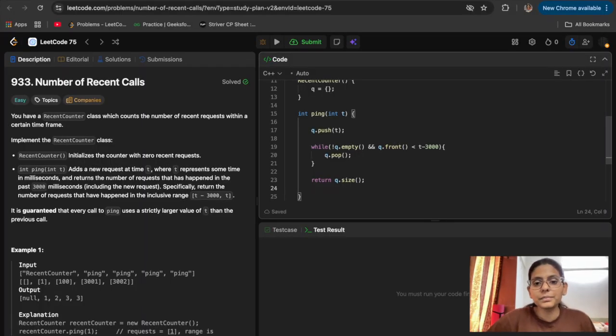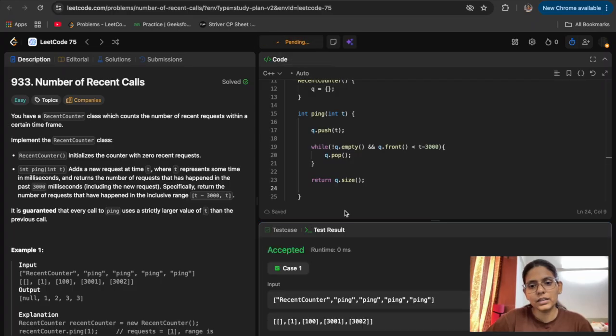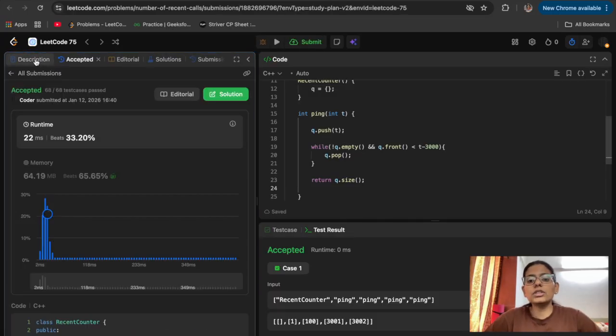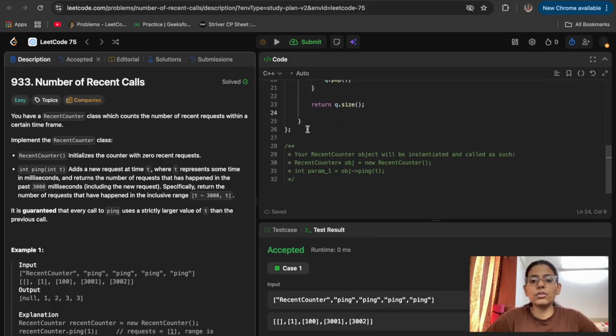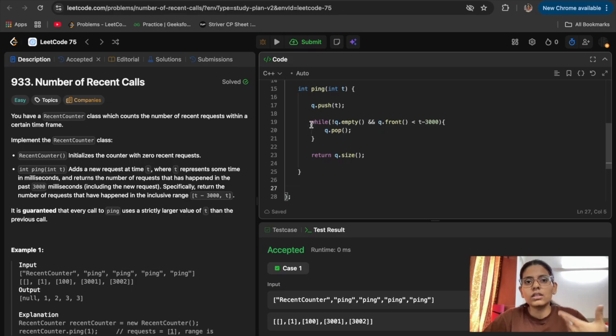So let's run it and submit it. It gets accepted. So how much time does it take? For one call, if we need to remove all requests and its size is n, then it can take O(n) time. Space complexity is also O(n) to store all the requests.